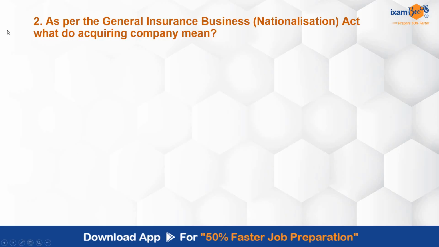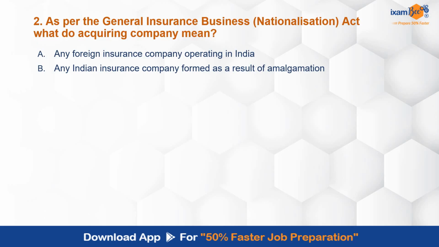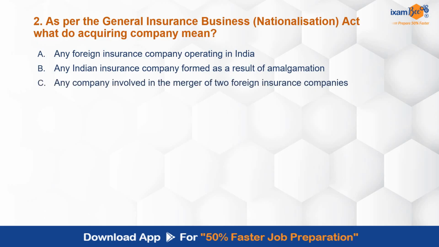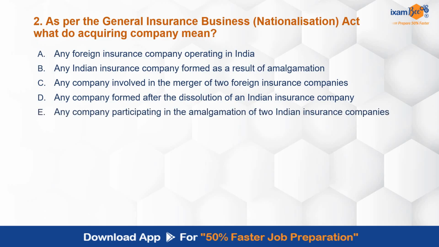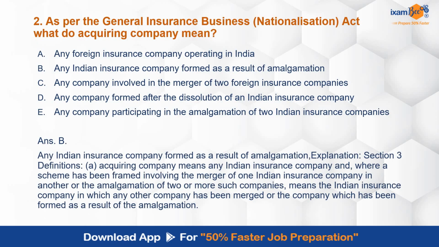As per General Insurance Business Nationalization Act, what does acquiring company mean? Any foreign insurance company operating in India, any Indian insurance company formed as a result of amalgamation, any company involved in the merger of two foreign insurance companies, any company formed after the dissolution of an Indian insurance company, any company participating in the amalgamation of two Indian insurance companies. Correct answer is B, any Indian insurance company formed as a result of amalgamation. Explanation is given in section 3, Definitions. A, acquiring company means what? In that it is mentioned.